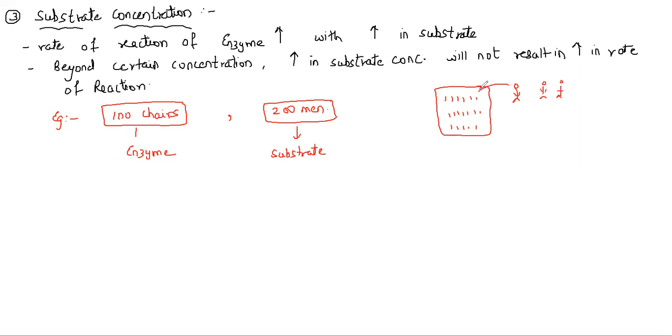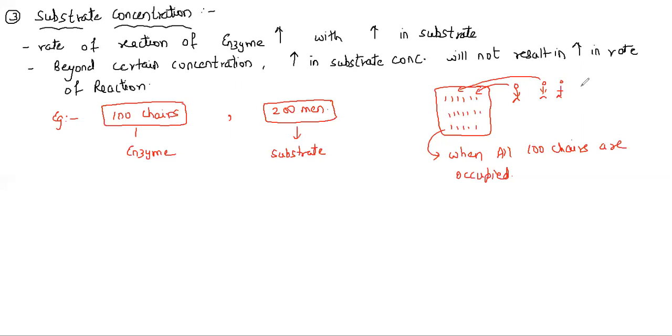As the men enter the room, they will start to sit on the chairs. They will occupy all the chairs. When all 100 chairs are occupied, it means all the substrates have bound to the chair, or the enzyme.